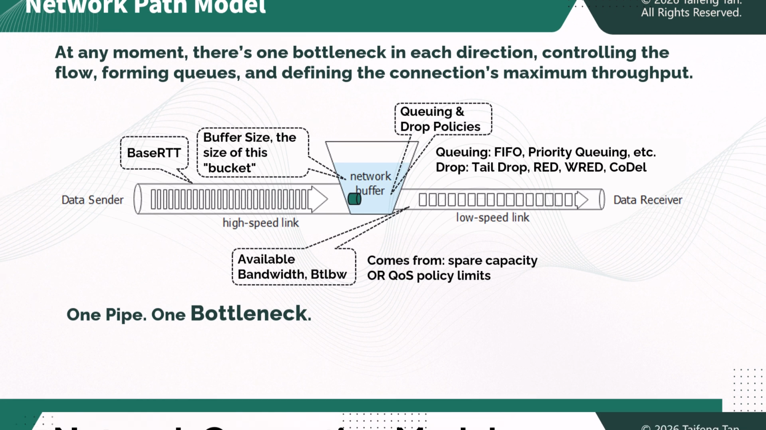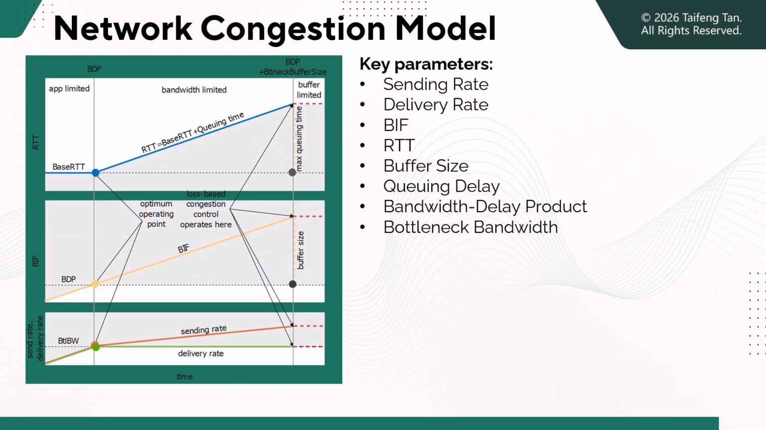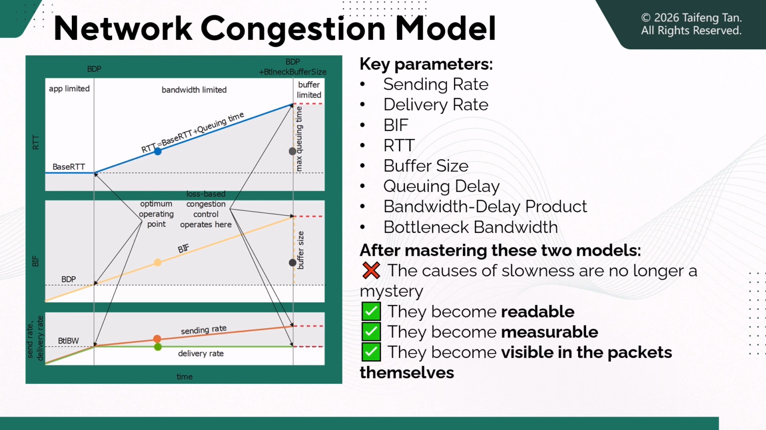The network congestion model takes it further, showing how the system behaves when data fills the pipe, depending on 8 key parameters, all of which you can observe or calculate using Wireshark. Sending rate, how much data the application pushes; delivery rate, how much the network actually delivers; bytes in flight, data in transit; round-trip time, RTT; buffer size, queuing delay; bandwidth delay product, and bottleneck bandwidth.